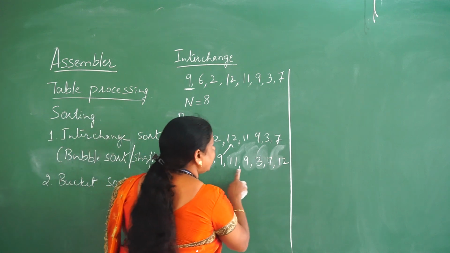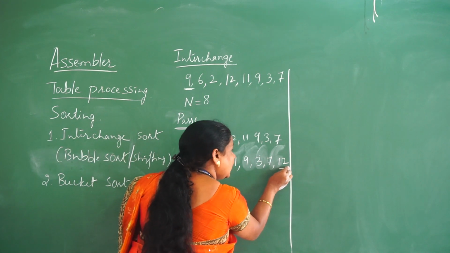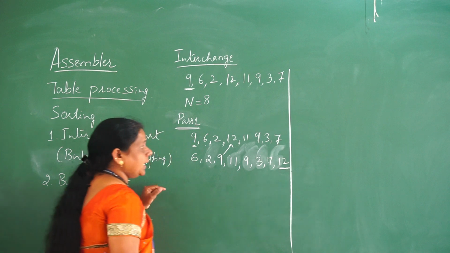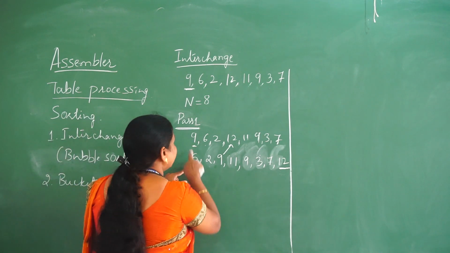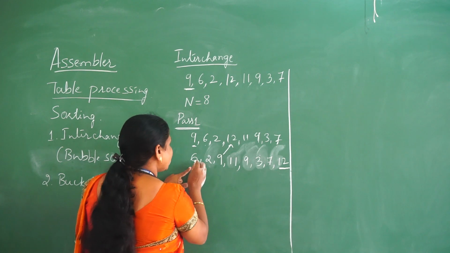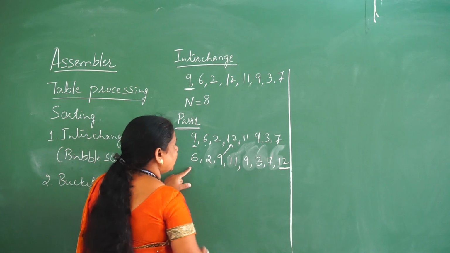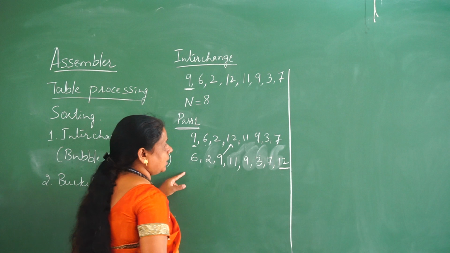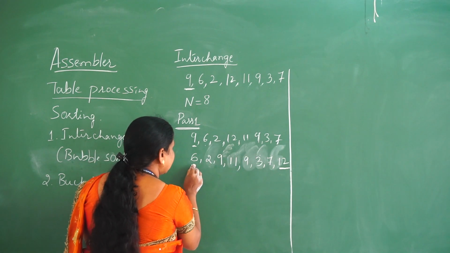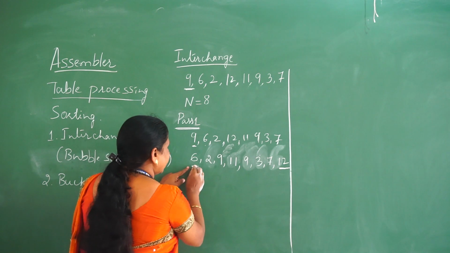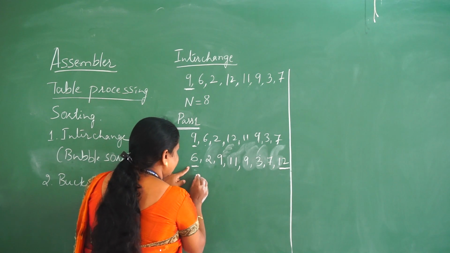Now after the comparisons in the first pass, the 12 is placed in its proper position in the array. So this is the first pass. Again we should check whether all the elements can be placed in their proper positions or not. So now we need to try with the second key, which is 6. 6 is considered as the key here.